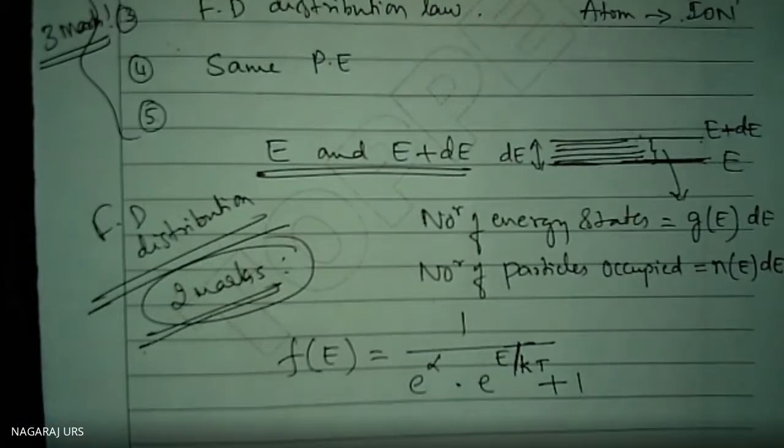This is according to the Fermi-Dirac distribution. Clear? This is f(E).